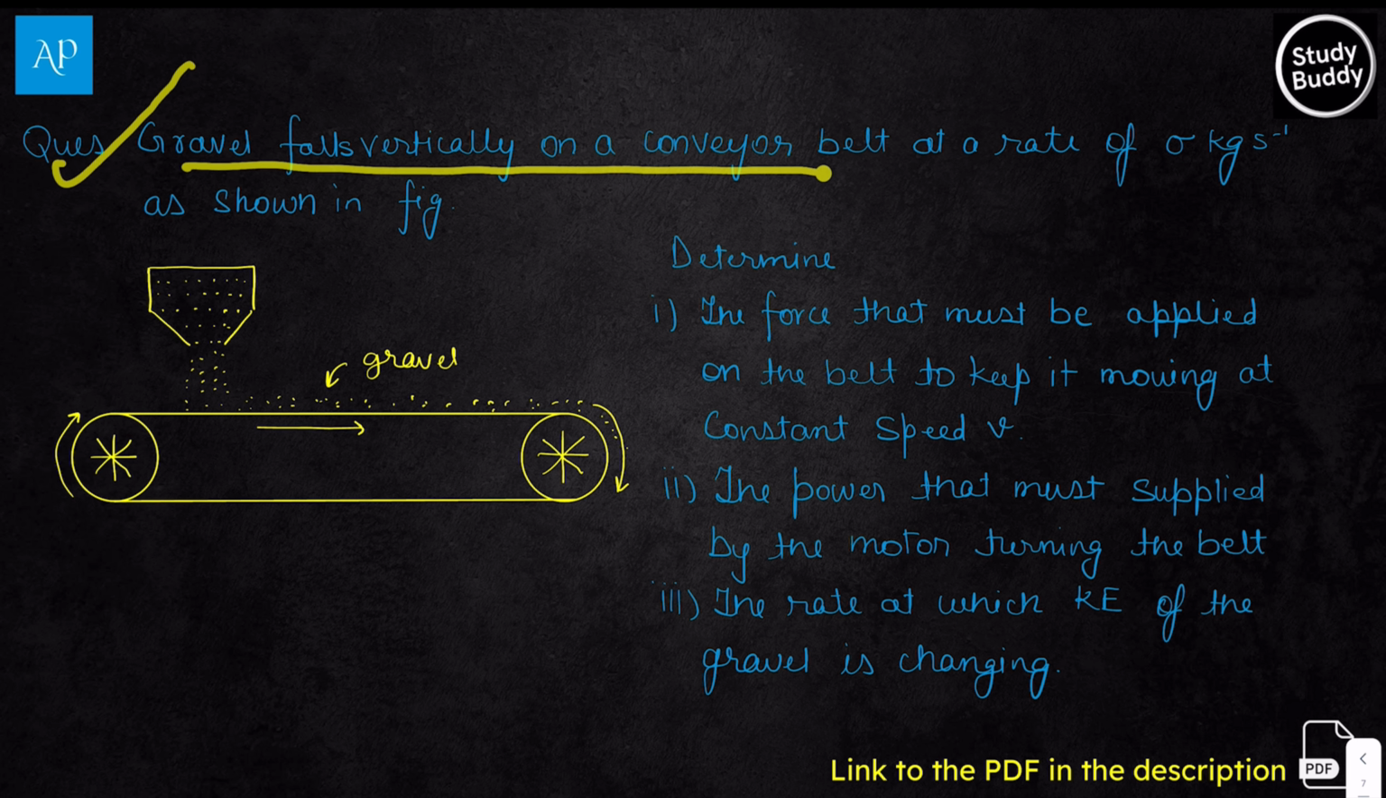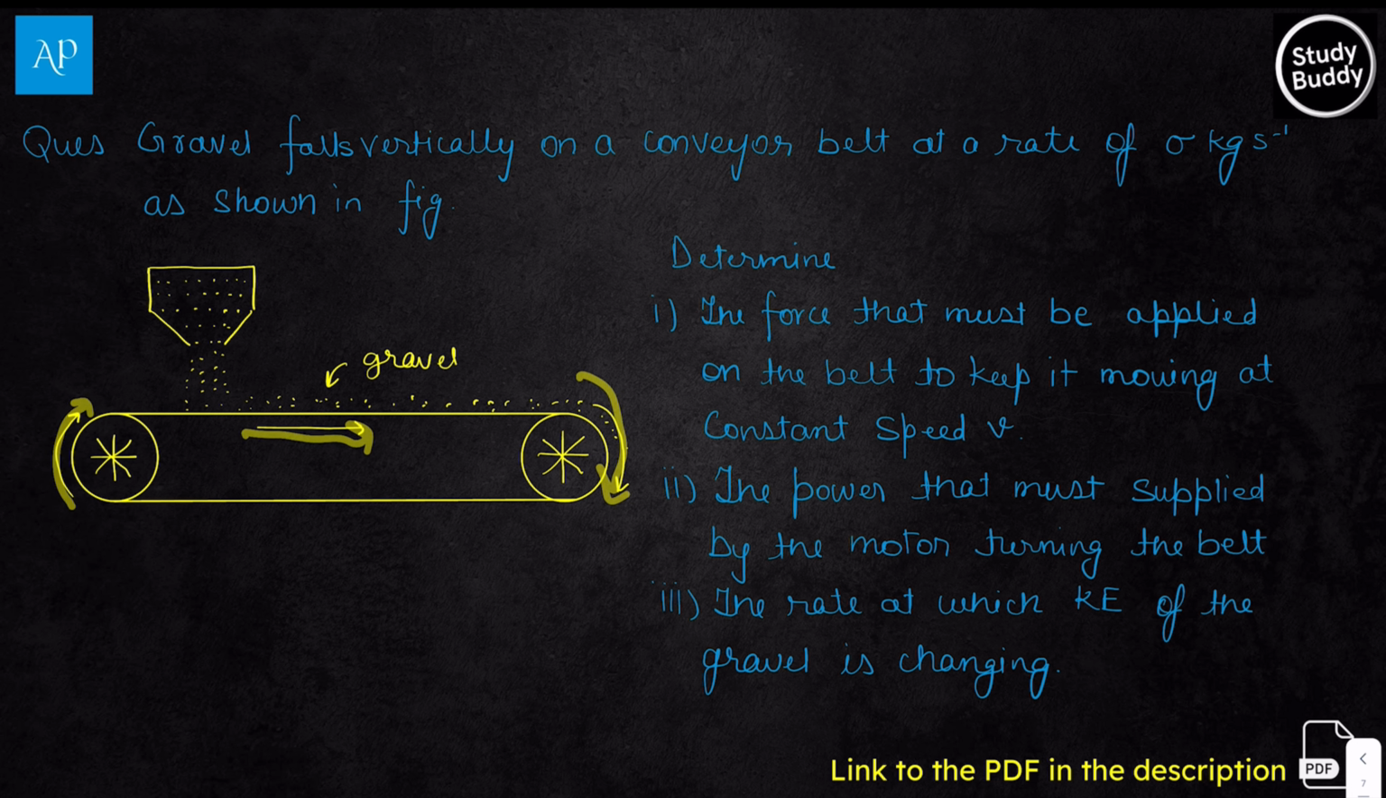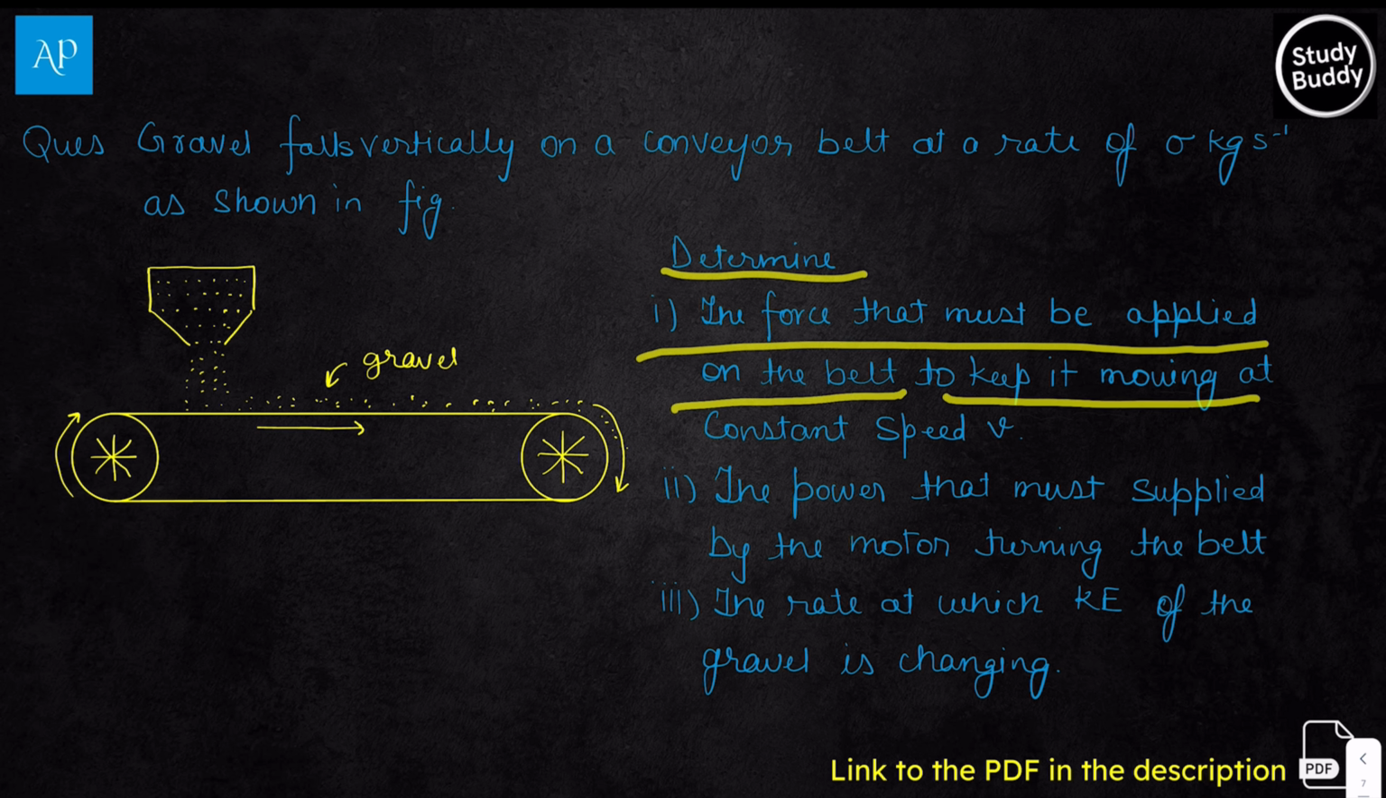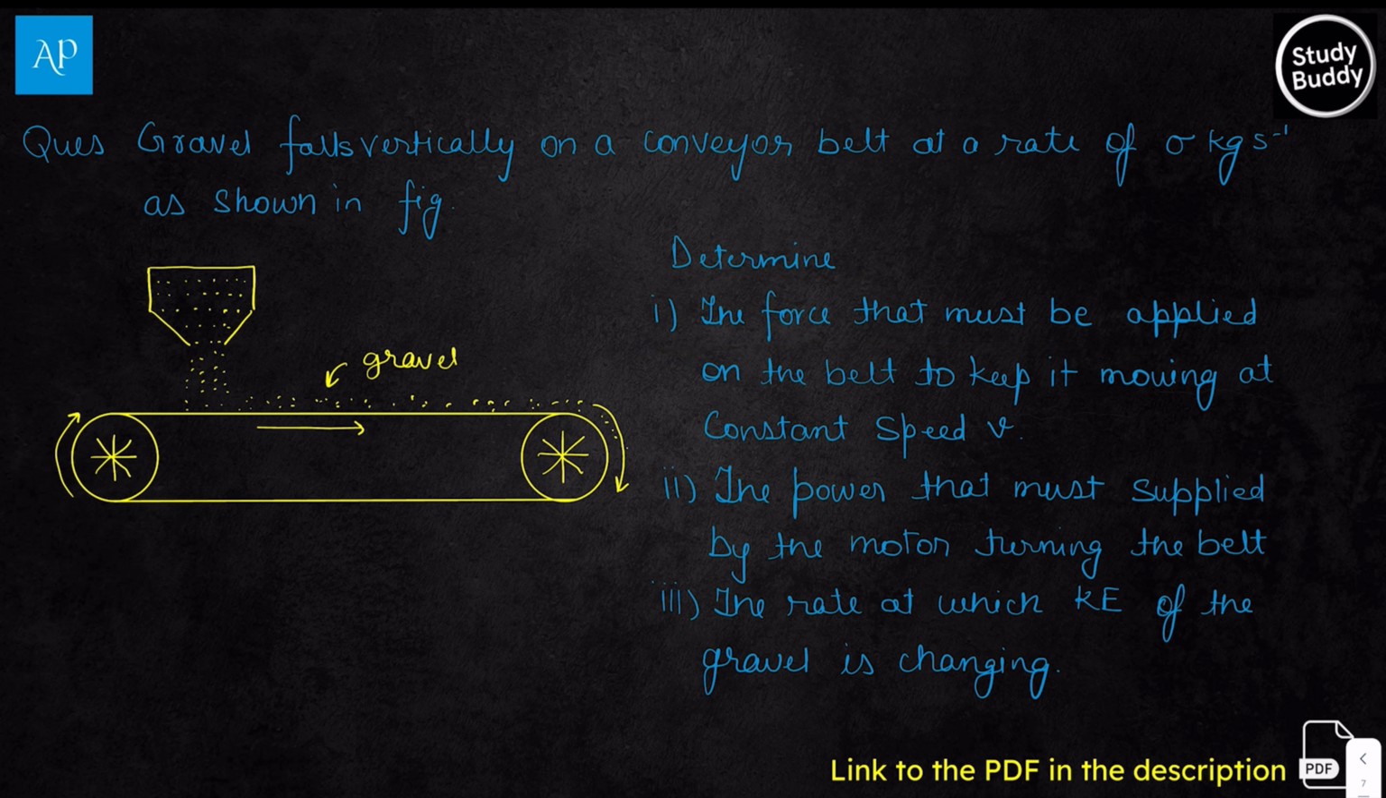Gravel falls vertically on a conveyor belt at a rate of sigma kg per second. You can see these are the gravels that are falling on this conveyor belt, and the conveyor belt you can visualize moving like this. First, determine the force that must be applied on the belt to keep it moving at constant speed v. Second, the power that must be supplied by the motor in order to turn the belt. And third, the rate at which kinetic energy of the gravel changes. This is something we need to calculate.